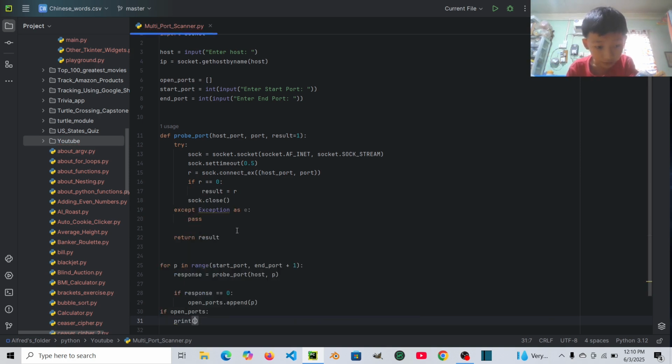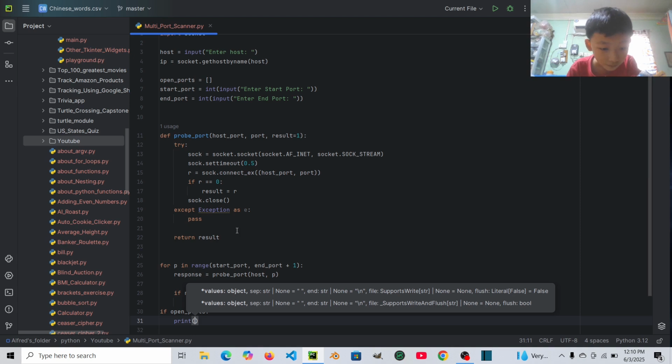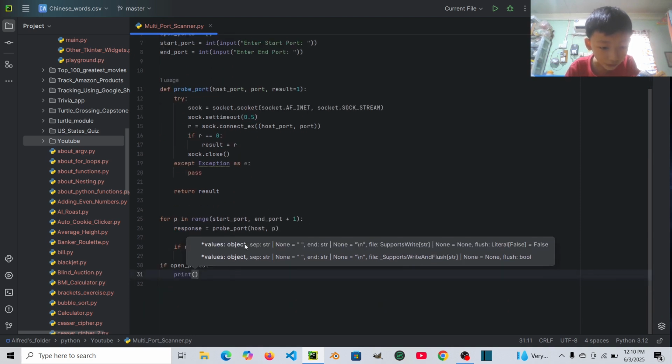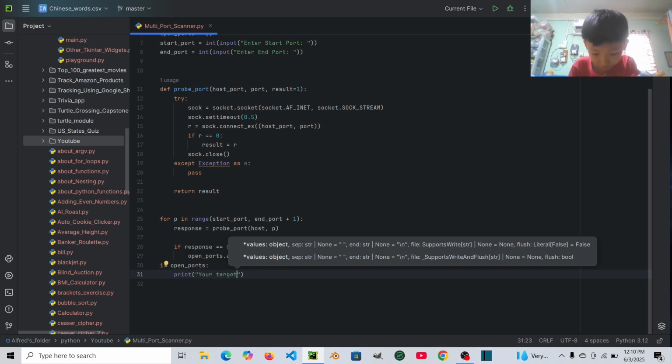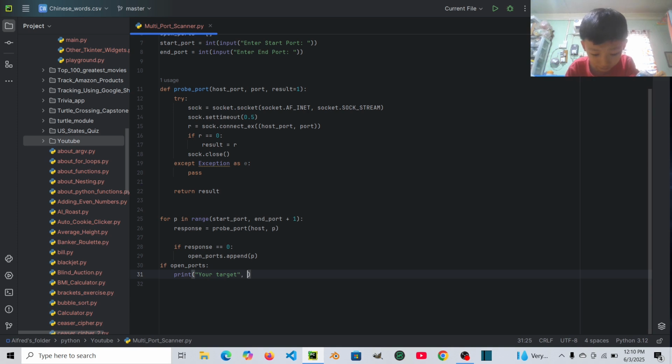Then let's say if open ports, then let's say print, your target, and then host, and then the ports, and then open ports, and then is open.